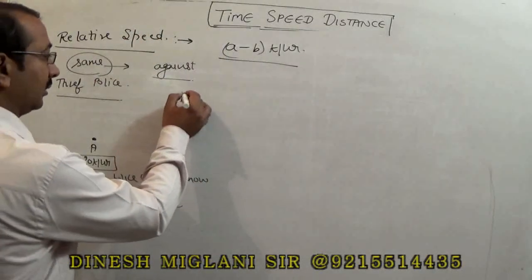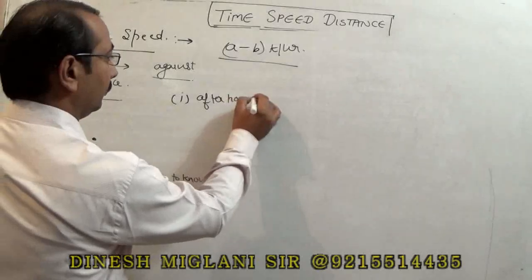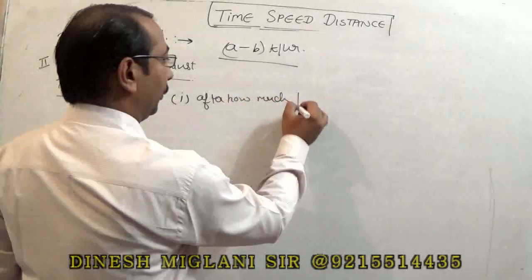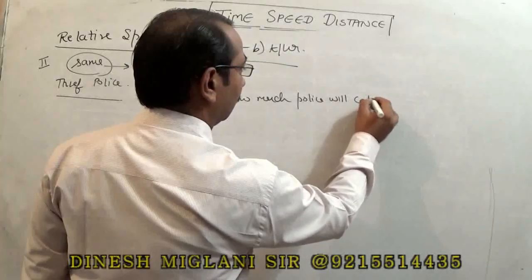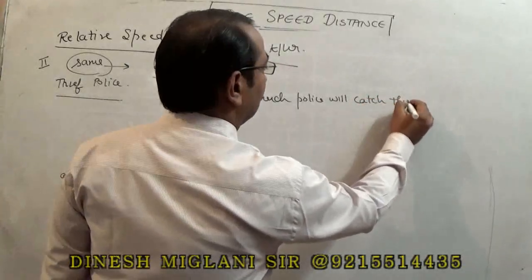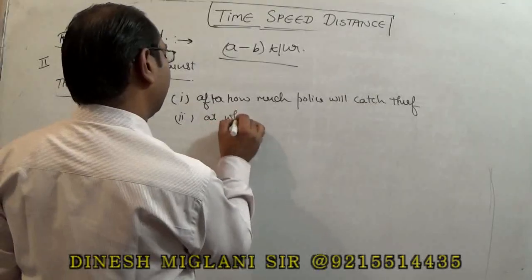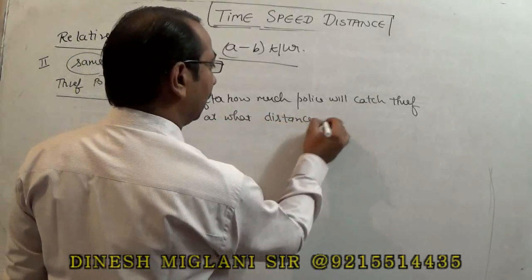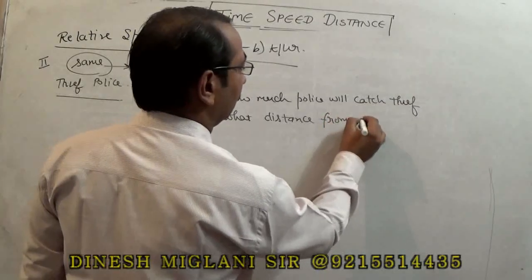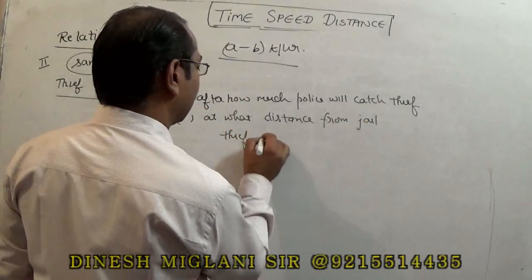The first one is, after how much time will police catch the thief? The second one is, at what distance from the jail will the thief be caught? That's our second statement.